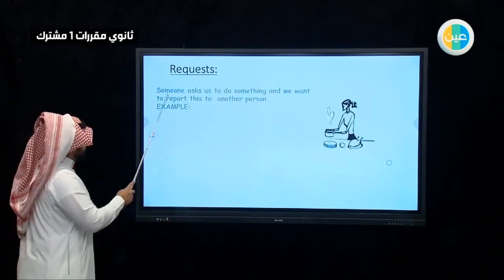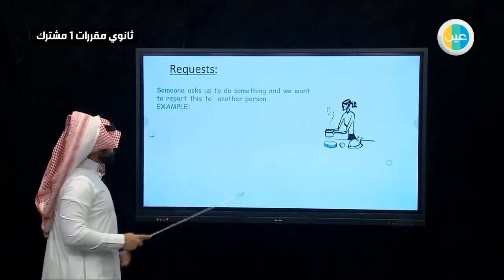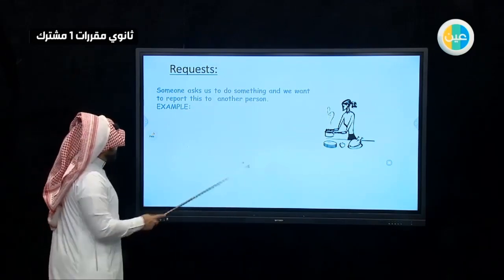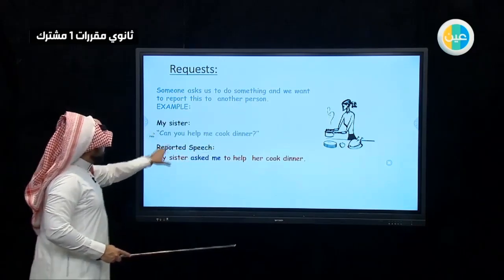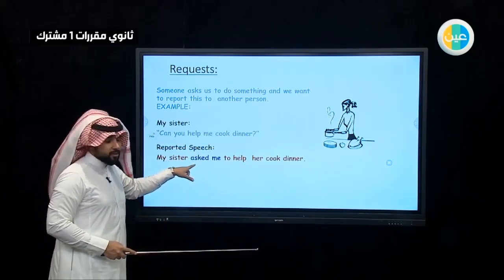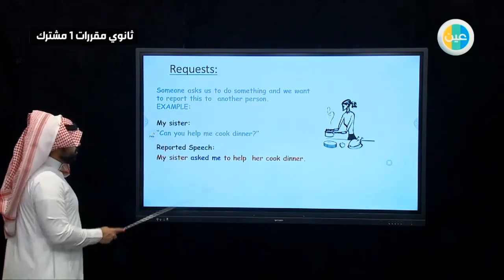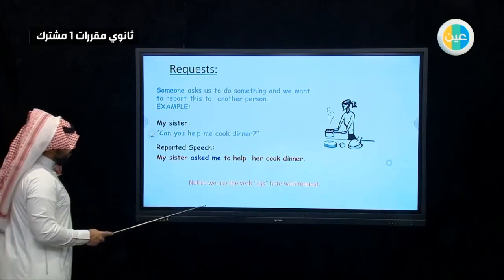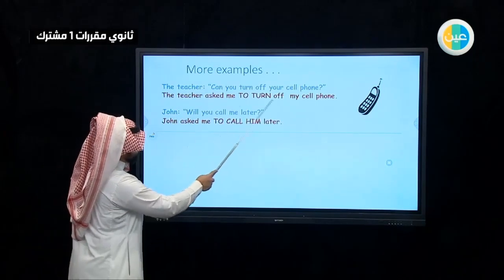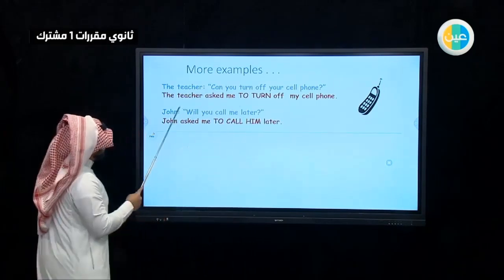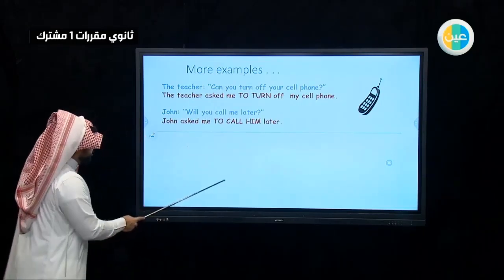The last thing here today, requests. Someone asks you to do something and we want to report this to another person. For example, my sister says, can you help me cook dinner? Reported. Here we use ask, not tell like before, or told. Here we use the past, from ask to asked. One example, the teacher says, can you turn off your cell phone? Here, just a request. And in the reported speech, the teacher asked me, so we used asked, to turn off my cell phone.